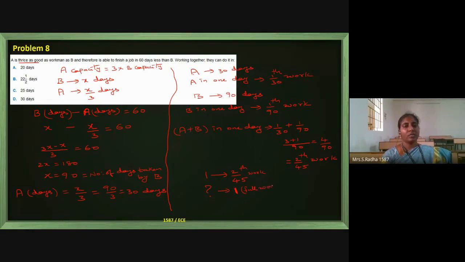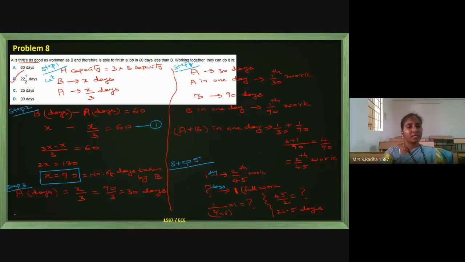The question mark value is 1 divided by 2 by 45, which simplifies to 45 by 2, which is 22.5. This is the number of days taken, 22 and a half. Option B is the correct answer.